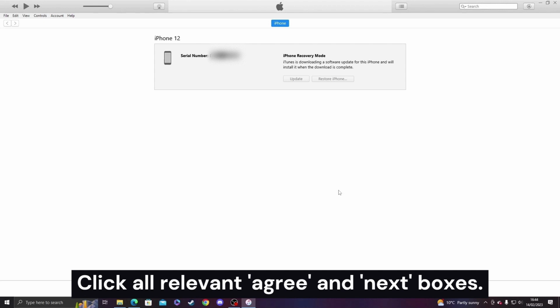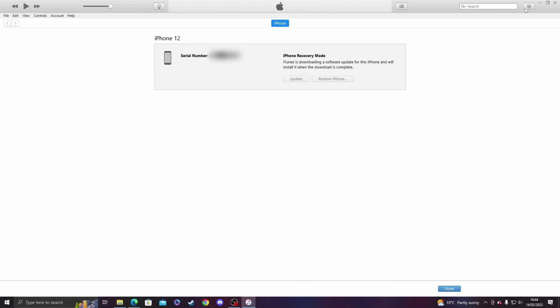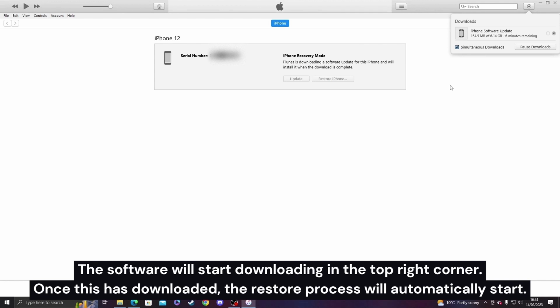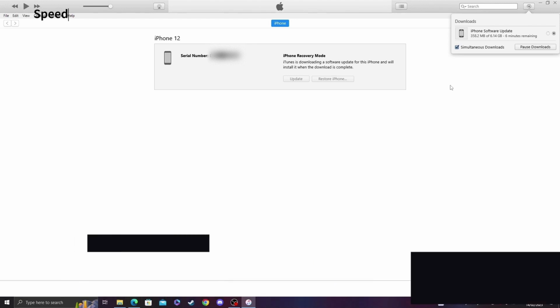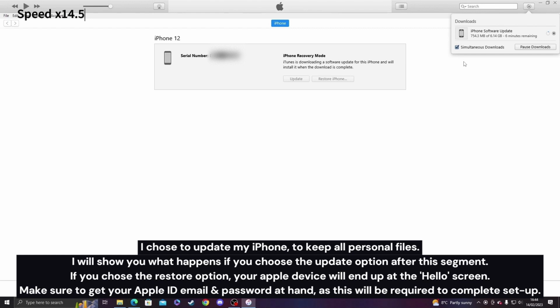Click all relevant agree and next boxes. The software will start downloading in the top right corner. Once this has downloaded, the restore process will automatically start. I chose to update my iPhone to keep all personal files. I will show you what happens if you choose the update option after this segment.